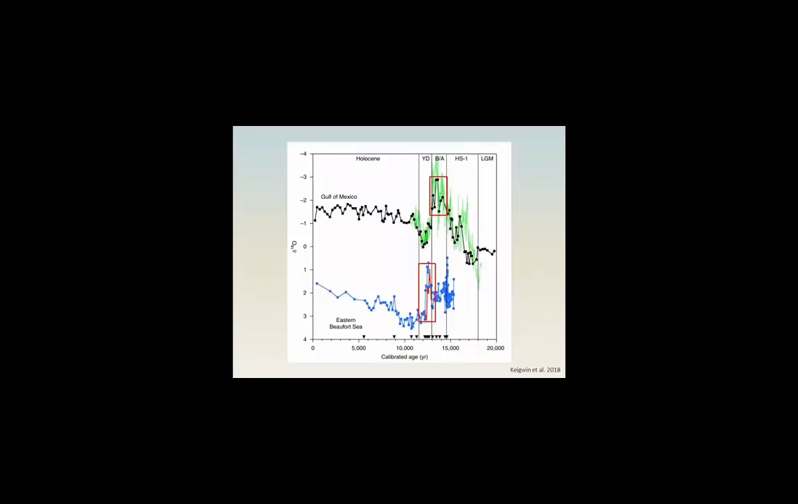The similarity in delta O18 signatures indicates that glaciers were in fact melting and flooding into the Arctic Ocean at the start of the Younger Dryas, and contributed to the freshwater buoyant lid over the North Atlantic, in turn disrupting the North Atlantic deepwater convection cycle and cooling the climate.